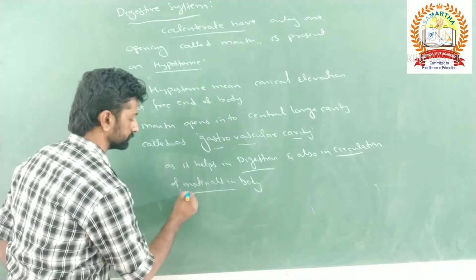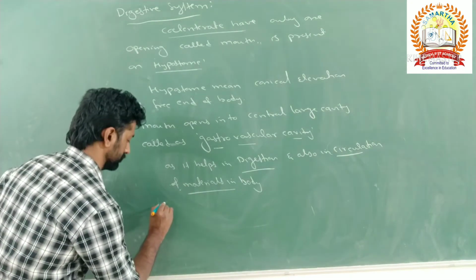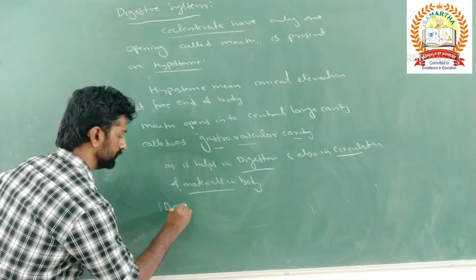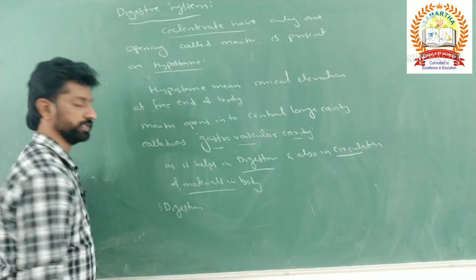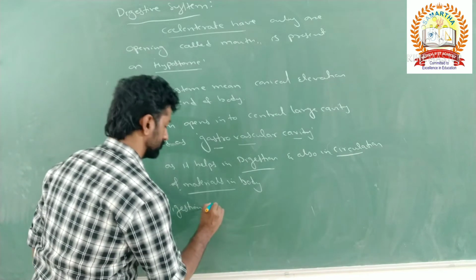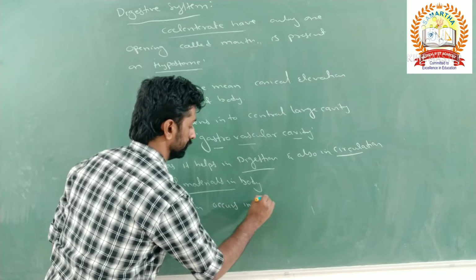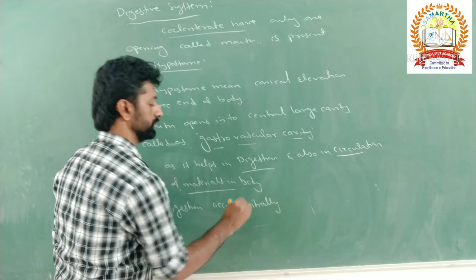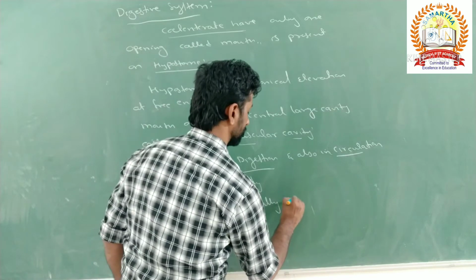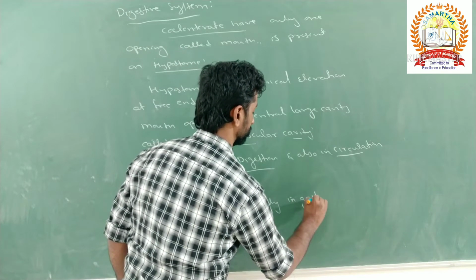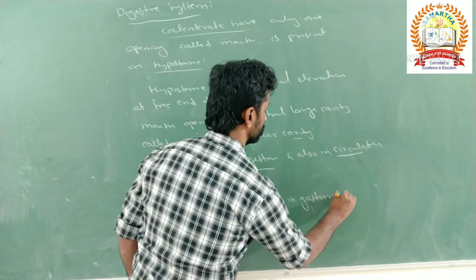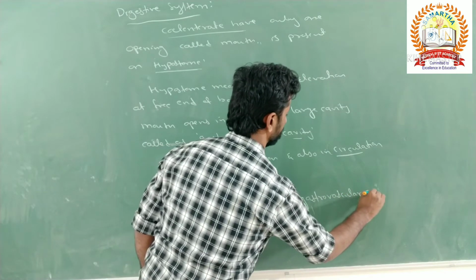And what about the nature of digestion? Here the digestion occurs initially, at the beginning, in the gastrovascular cavity only.